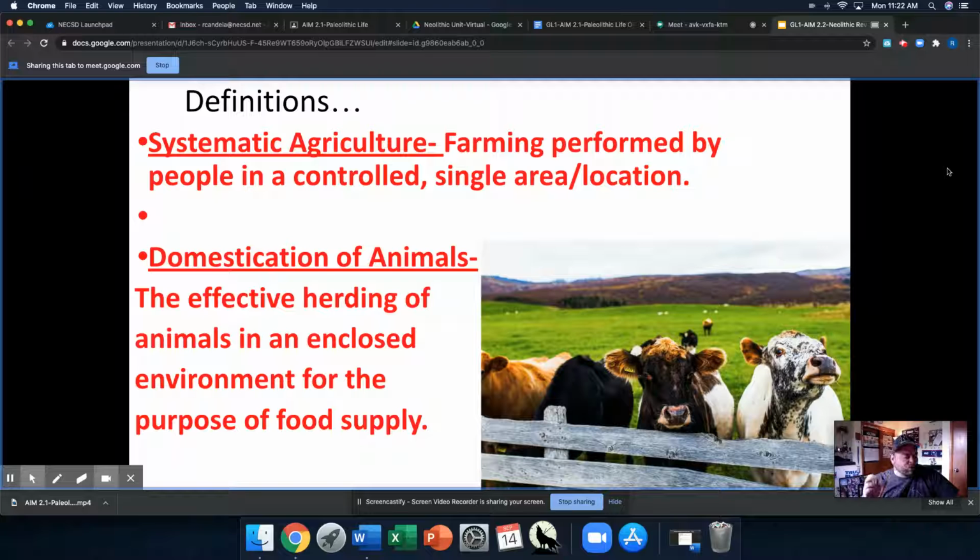So life-changing inventions can be the microprocessor or artificial intelligence, or sometimes it could just be a bunch of wood that you nail together to make a fake wall. And if you think about the impacts of these technological developments, it's kind of interesting to think about. So systematic agriculture, farming on purpose, and domestication of animals, we build the fence, figure out how to keep all the animals in one place at one time.